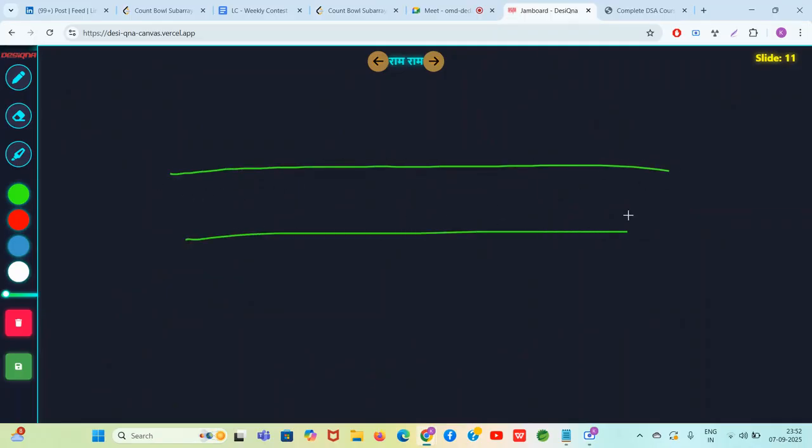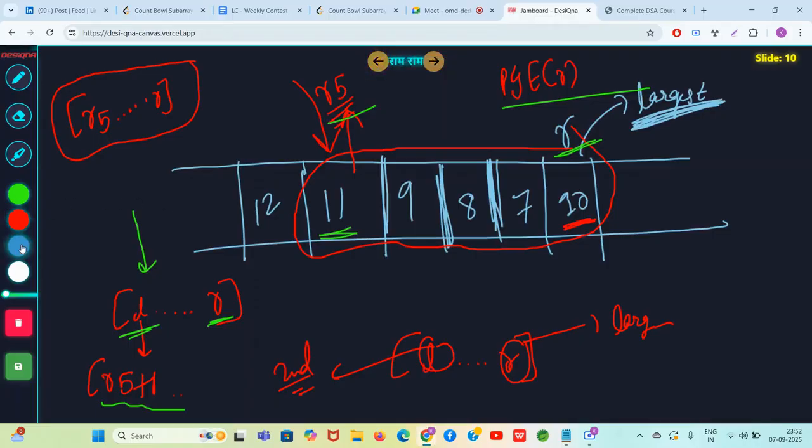Let's say this is R, and you have now made a blocker. You now know that R5 is the previous greater element. So you are only looking at this subarray. Now guys, you know what is one very nice thing in this subarray?